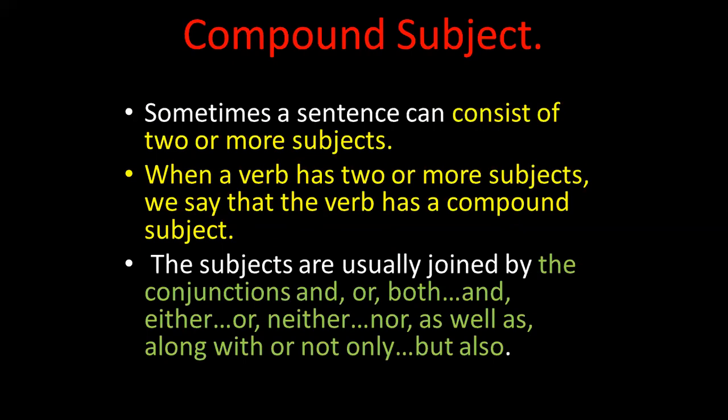The subjects are usually joined by conjunctions like and, both and, either or, neither nor, as well as, along with, or not only but also. A particular verb may share two subjects, and these subjects can be joined by the conjunctions given here.